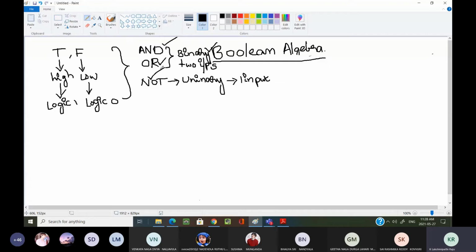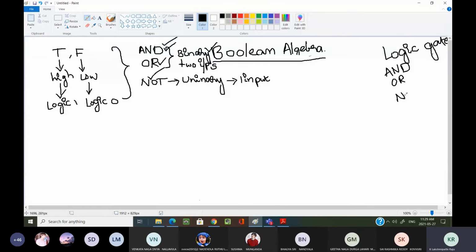We are learning the same things from the logic gates point of view. There we treat these operators as gates, the basic gates: the two-input AND gate, OR gate, and NOT gate.